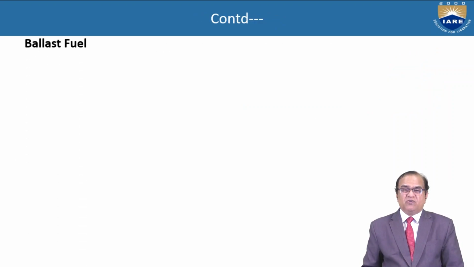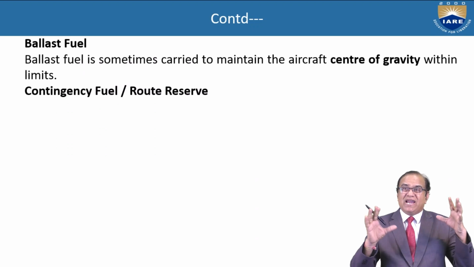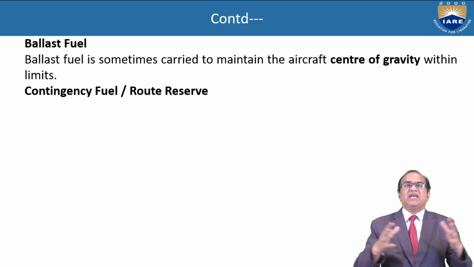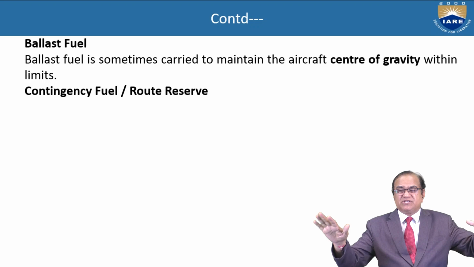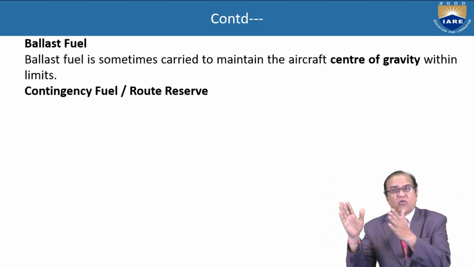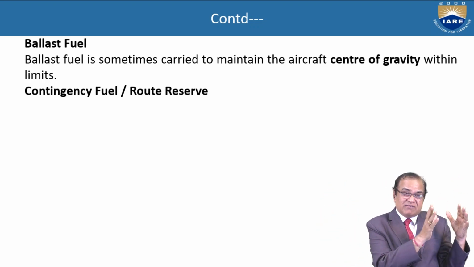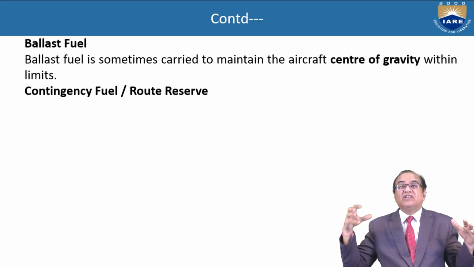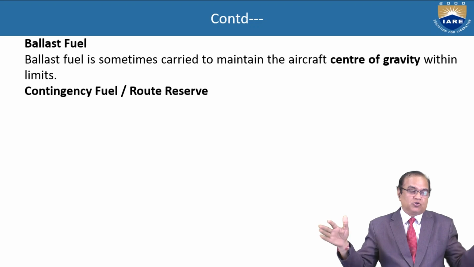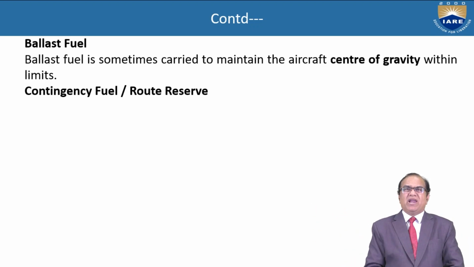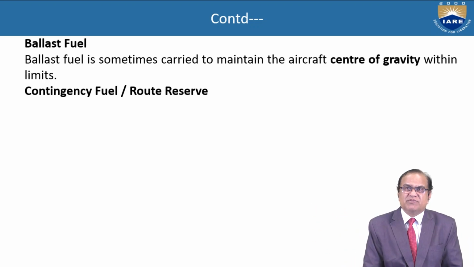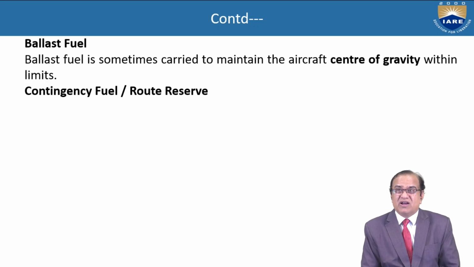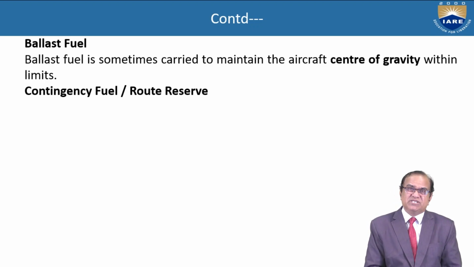Next is the ballast fuel. This ballast fuel is to balance the aircraft. We should be able to manage the center of gravity. If sometimes the weight is more on one side, we will consume more fuel on that side where weight is more. So your aircraft is balanced. So ballast fuel is sometimes carried to maintain the aircraft center of gravity within the limits.